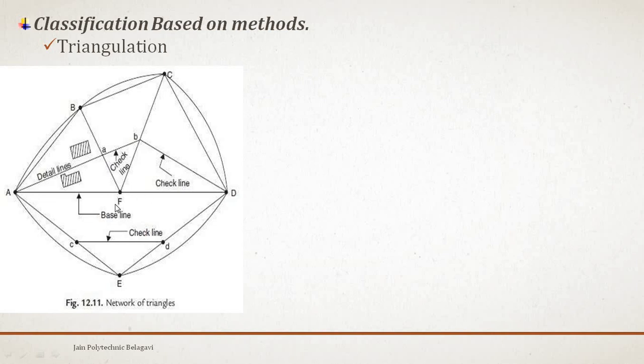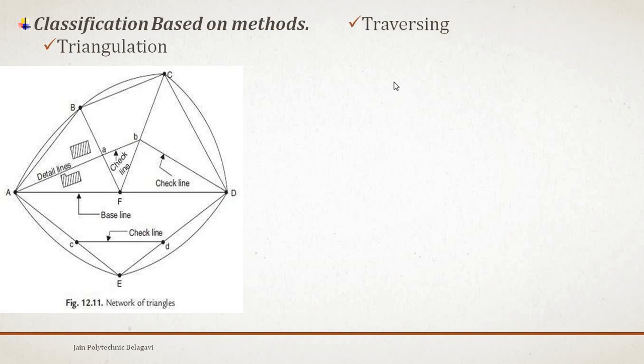There are so many triangles in this area. As the word triangulation itself tells us, the area is divided into a number of triangles.